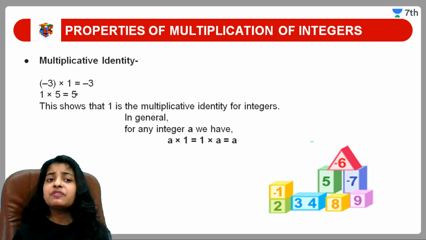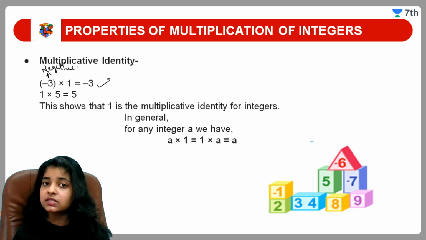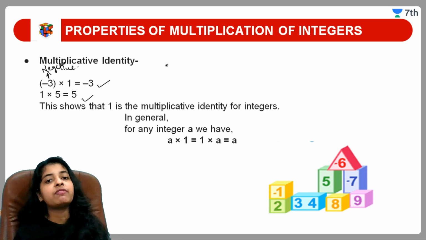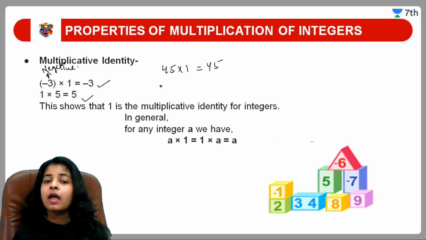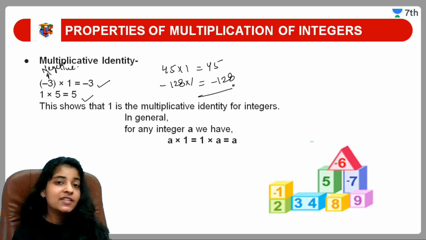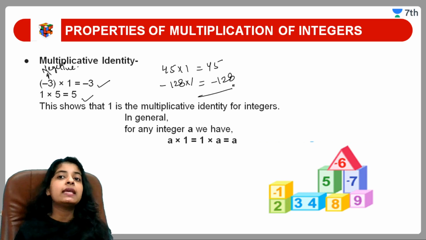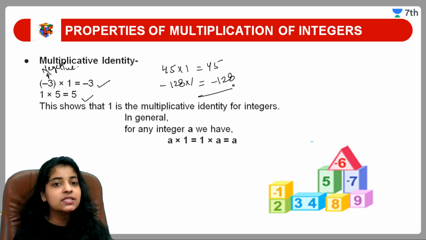See here, we have multiplied a negative number. Minus 3 is a negative number. Here we are multiplying a negative number into 1, and we are getting minus 3, the same result. Same, 1 into 5, we are getting 5. We can take some more examples. 45 into 1 will get 45. Minus 128 into 1, we will get minus 128. So these are some of the specific examples which you guys can also perform and let me know कि आपने कौन-कौन से examples perform किए और आपको result क्या मिल रहा है.